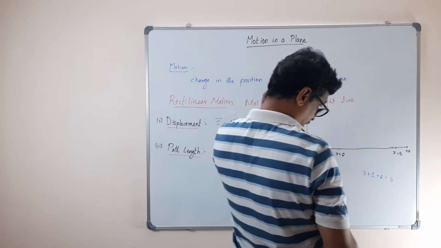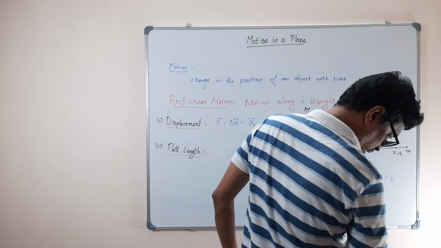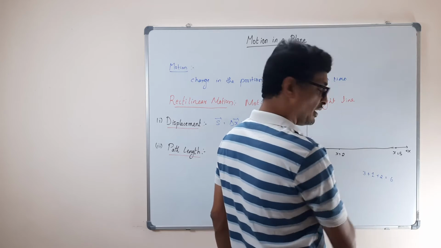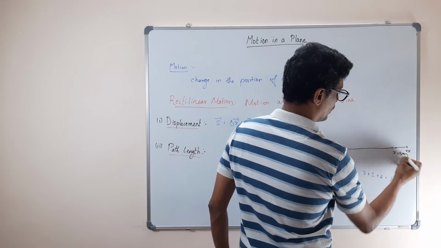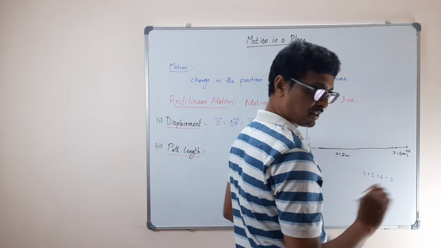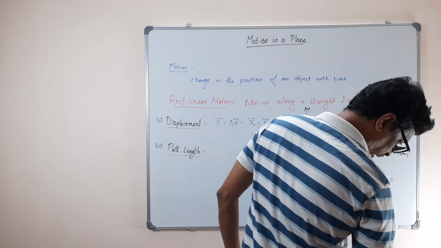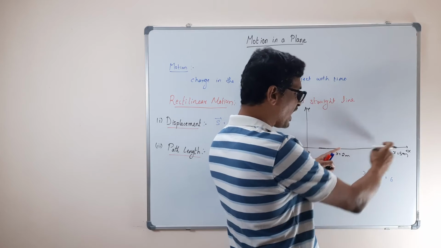Fine. So it starts from x equal to 2 to x equal to 5. Then the distance travelled is 3 meter, because this is a distance difference, right? In this case, the displacement is also 3 meter. It has travelled the same distance.